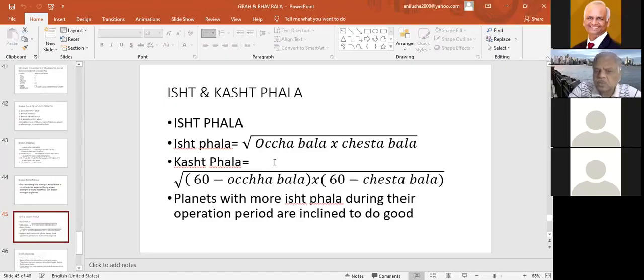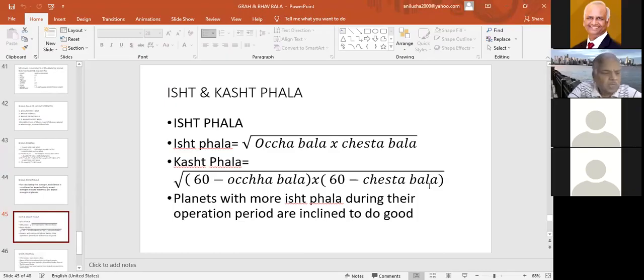Ishtaphal is the square root of Uchchabala into Cheshtabala. Uchchabala we have calculated in the positional strength, and Cheshtabala is nothing but the motional strength. So whatever Uchchabala and Cheshtabala we have calculated for each planet, with this formula we can calculate the Ishtaphal. Similarly, Kashtaphal is the square root of (60 minus Uchchabala) into (60 minus Cheshtabala).